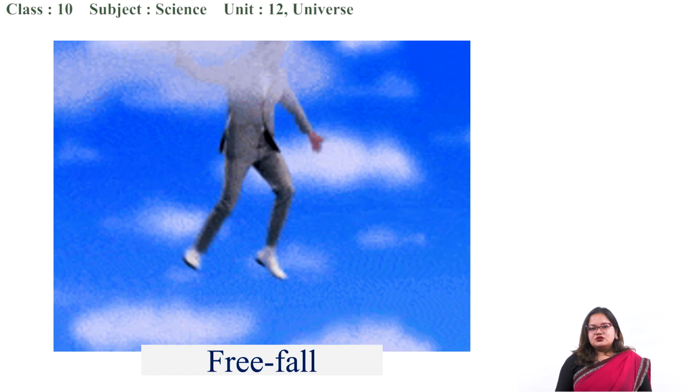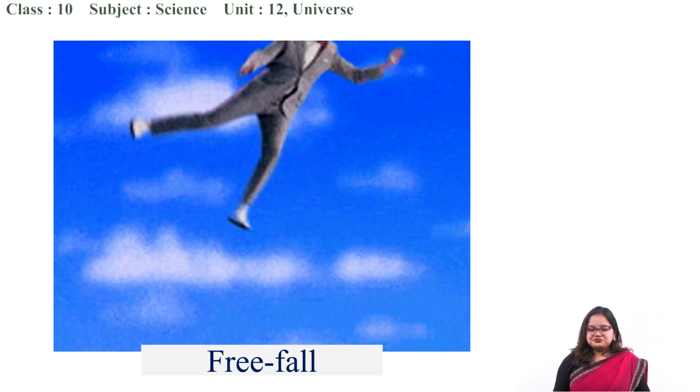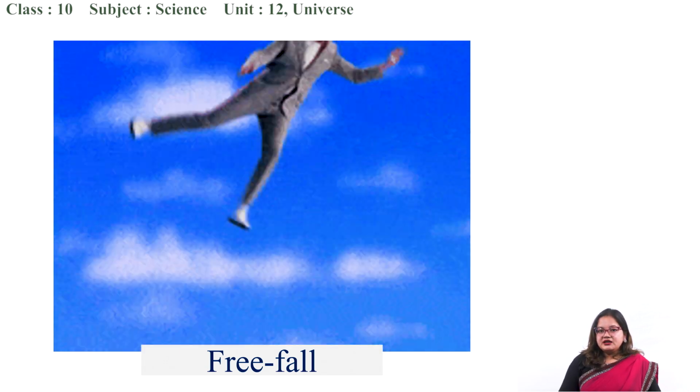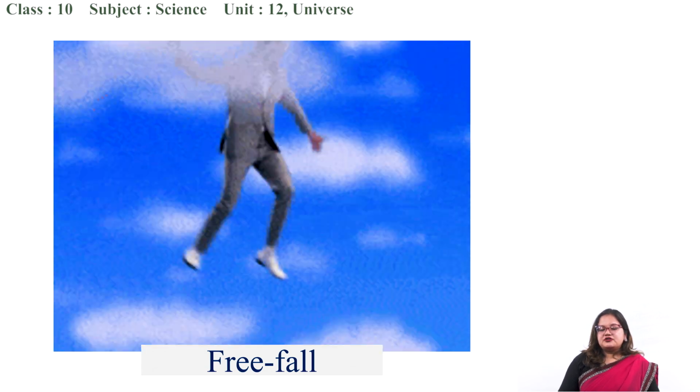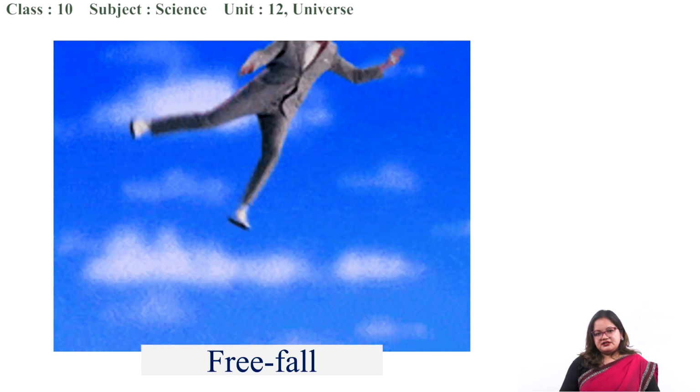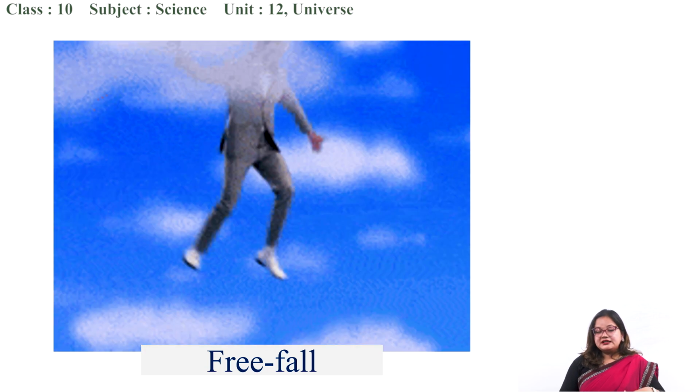As you can see, I think you have seen skydiving. When people jump, they do not go directly to the ground, right? Why? Due to the influence of air, they are unable to go directly downward. But what does free fall mean?